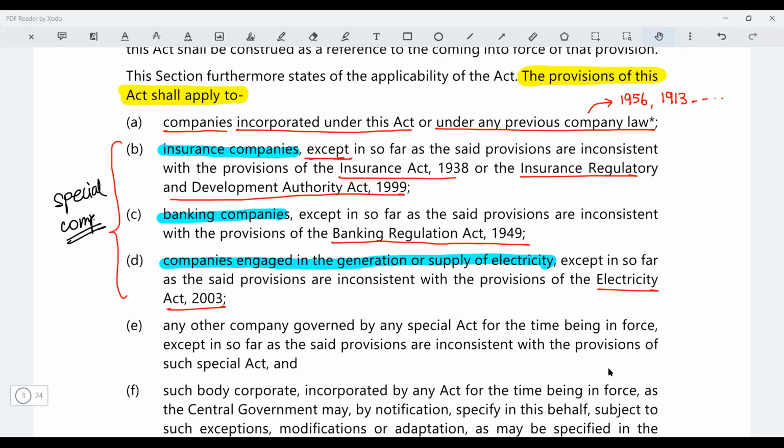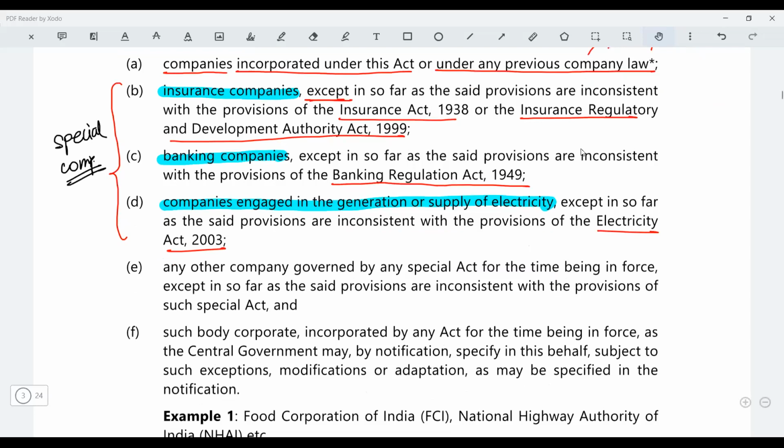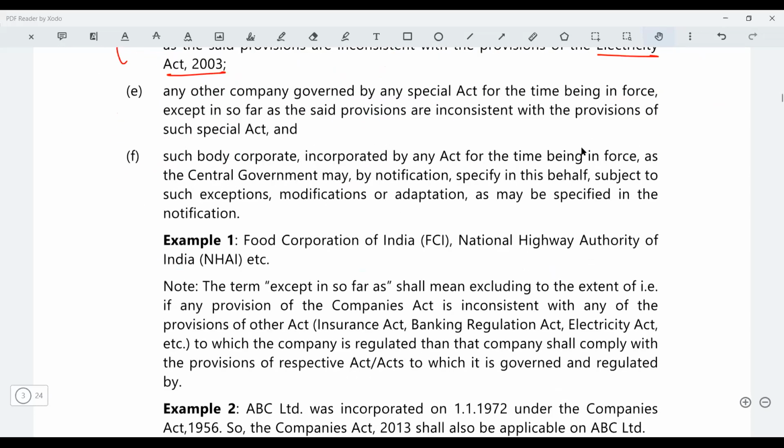And that's the reason you have final accounts of a company, and then you have insurance company accounts, banking company accounts, and electricity company accounts. Does this make sense to you all? Right? Okay, let's go ahead then. You have this, any other company governed by a special act for the time being in force, except for that, the provisions are inconsistent with the provisions of such special act.